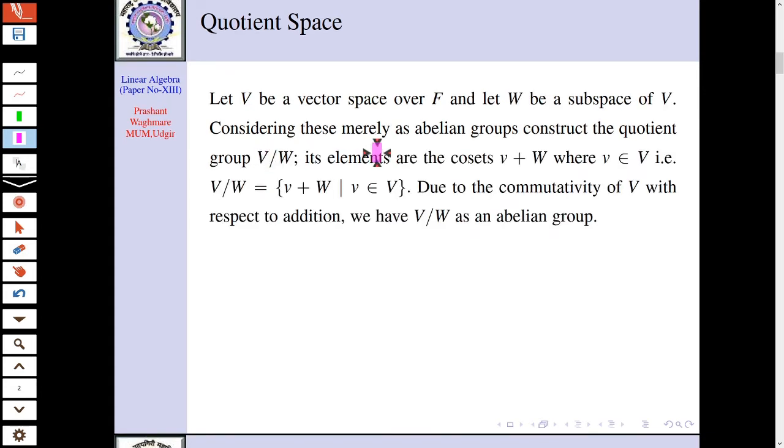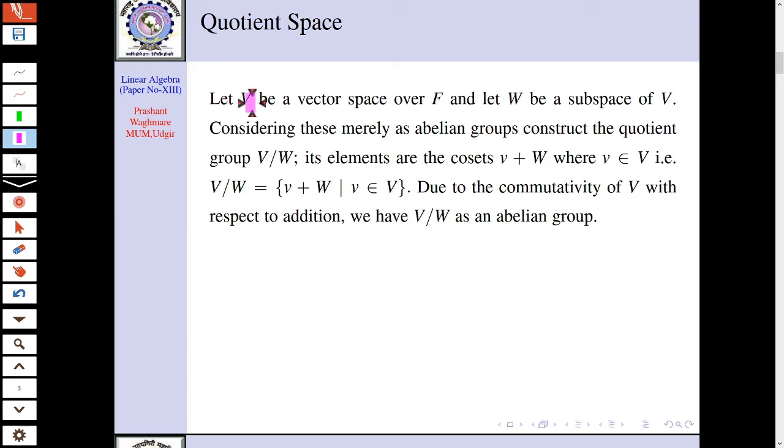First of all, let's see what the elements of the quotient group look like. We know that a quotient group is a collection of all cosets. Here the left coset is the same as the right coset, because in a quotient group we assume the subgroup is a normal subgroup.